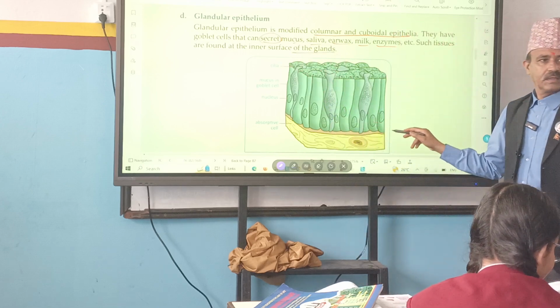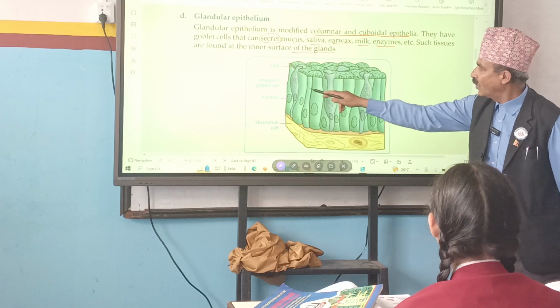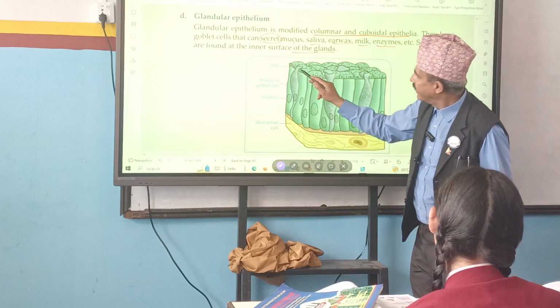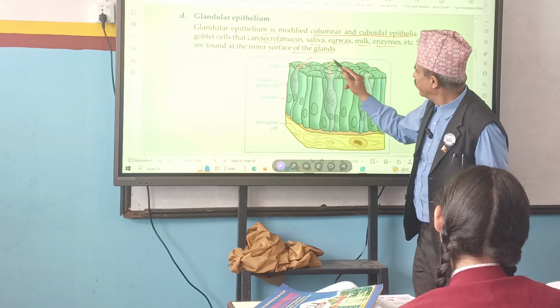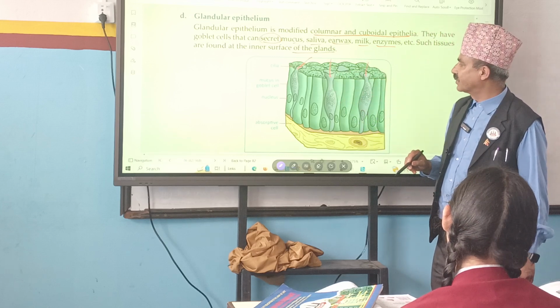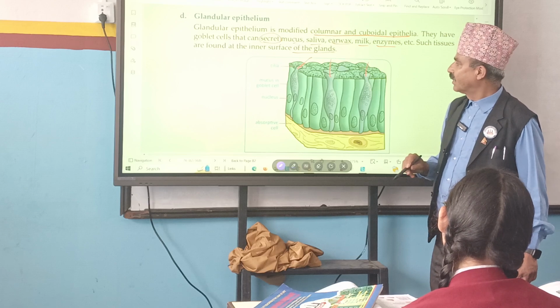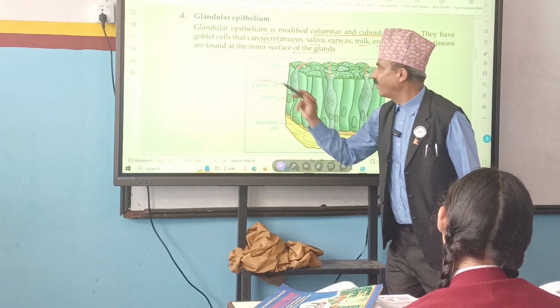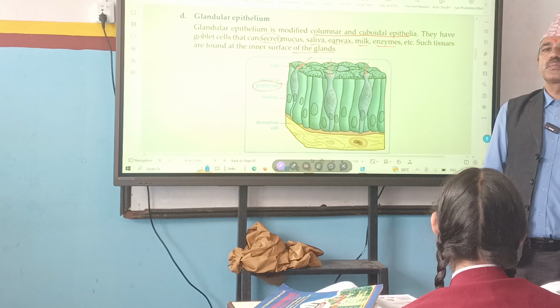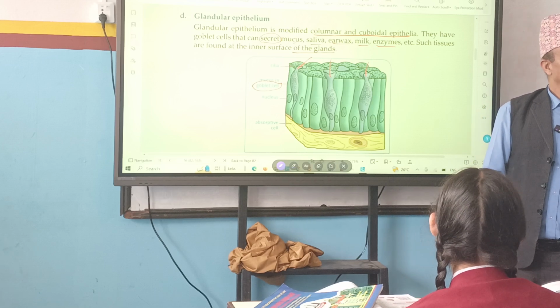Look at here. These long cells are the cells of glandular epithelium, and from these, some things are secreted, they produce. These goblet cells, remember, are responsible for producing chemicals.